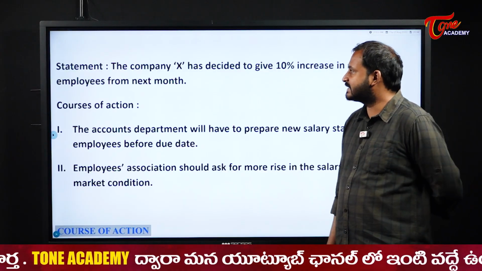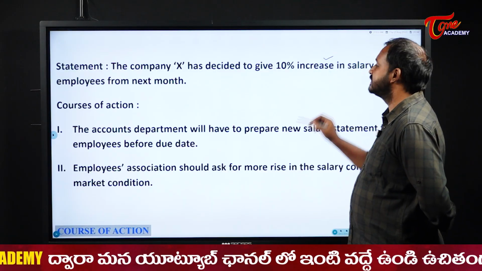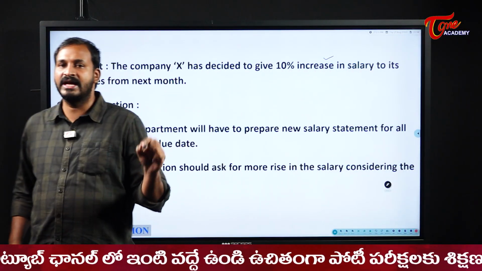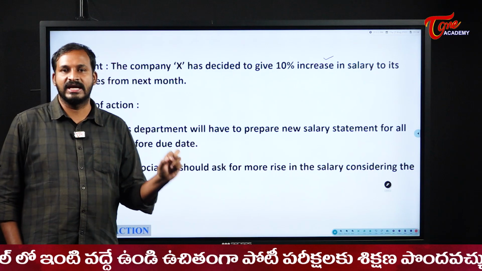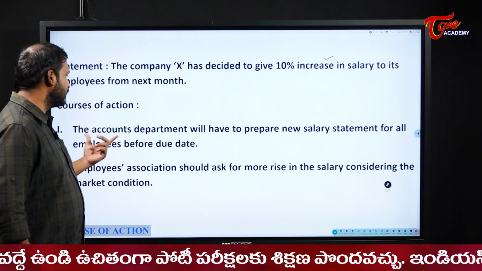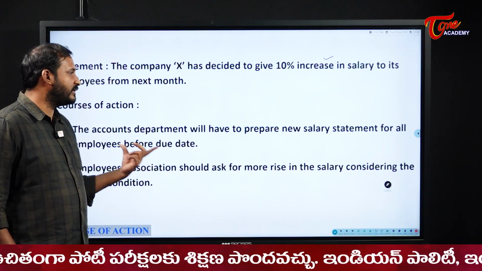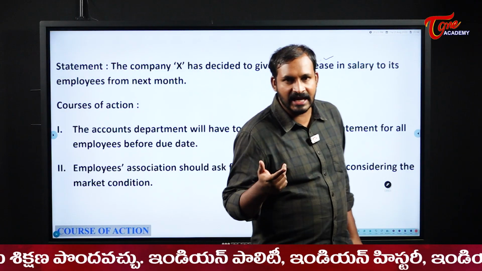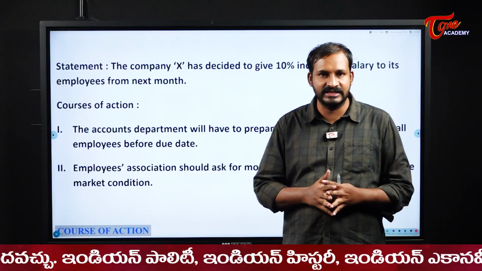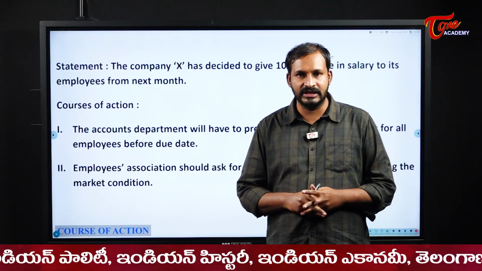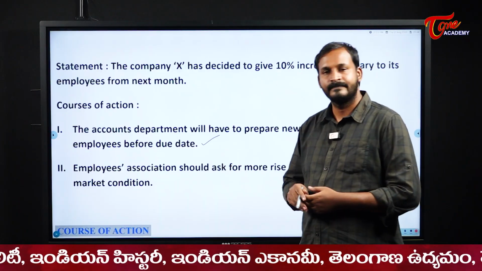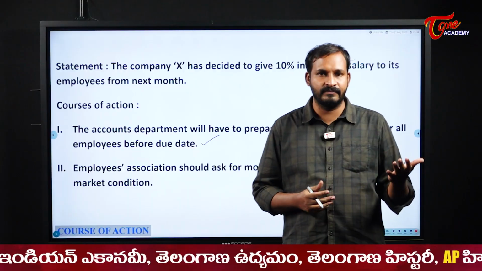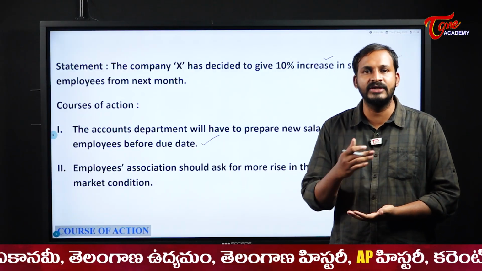The company X has decided to give a 10% increase in salary to its employees for next month. From next month, the company has decided to increase the employee salaries by 10%. Course of action: the accounts department will have to prepare a new salary statement for all the employees before the due date. Yes. Why? Because they want to hike the salary, obviously they should make the changes in the statement, right? Yes, that is the correct action. They should be ready before the due date, because before the salary due date itself, they should prepare the account statements based on the new salaries.